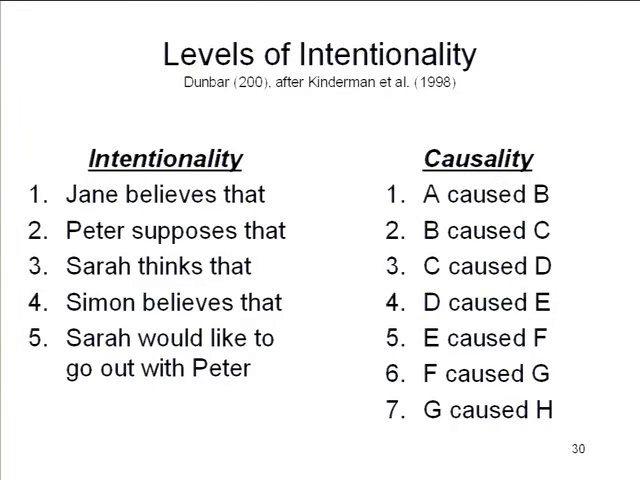That's what's known as first order intentionality. But if what Jane believes is something about what Peter believes or supposes or thinks or wants or whatever, then you've got intersubjectivity. You've got one person trying to understand the mental states of another person, and that's really what social cognition is all about. And as I argued last time, intersubjectivity is really the end state. That's where social cognition is headed.